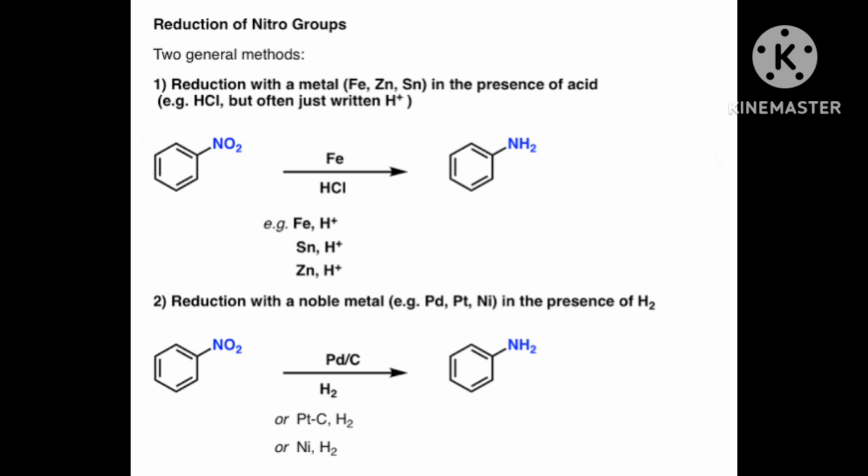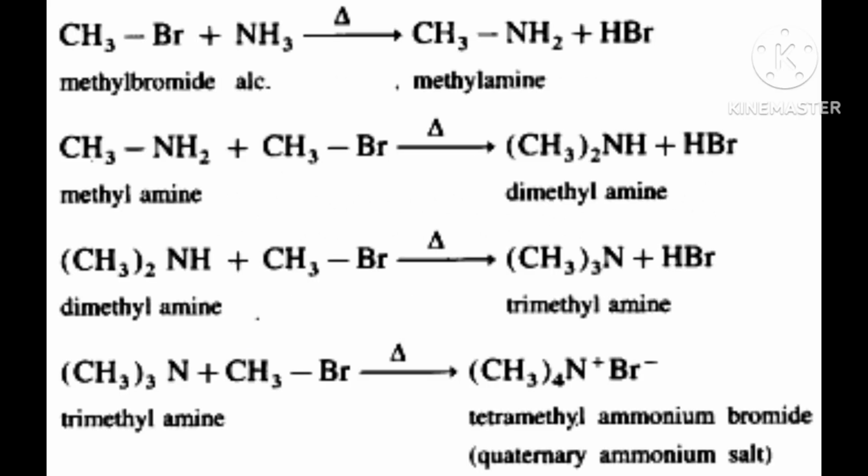In the same way, one more R will attach. NH2, two hydrogens are there. In the place of one hydrogen, one R will come. Then it became 2R, means R2NH. And one H is gone as H plus, and in RX, X was X minus. Then H plus X minus will form HX, and it will go.